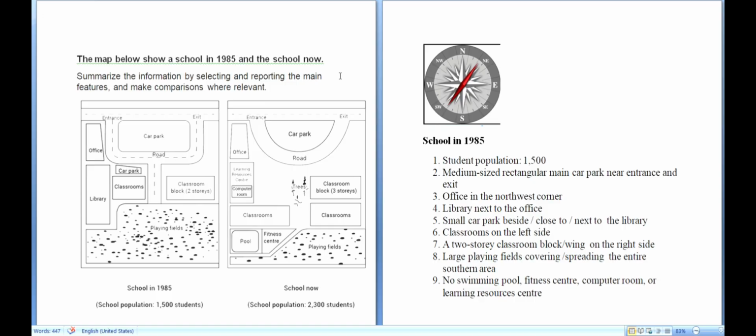The major impact you can see is the number of students has increased. Earlier it was 1500 and now it is 2300. So almost 700 to 800 approximately. The count has increased.